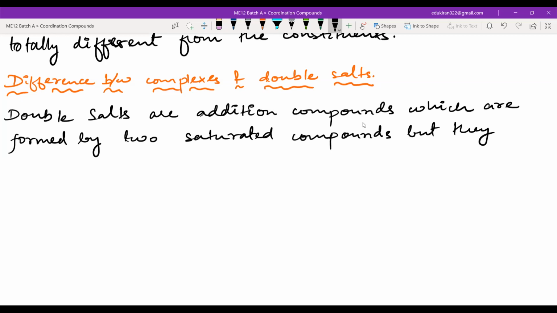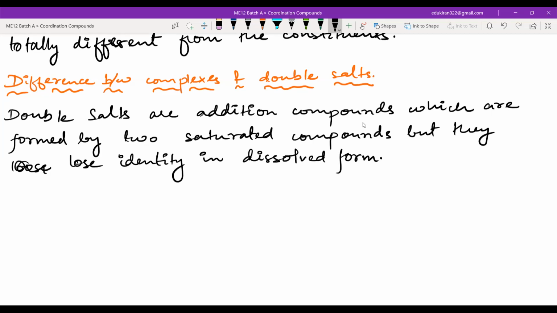But they lose identity in dissolved form. They lose identity in dissolved form.